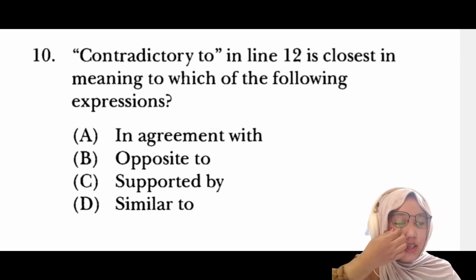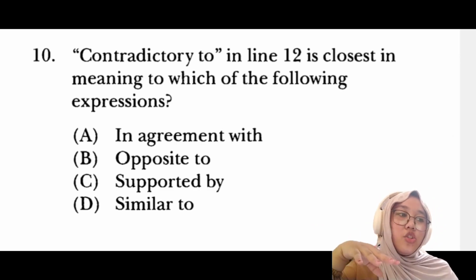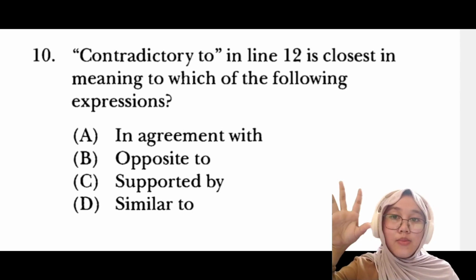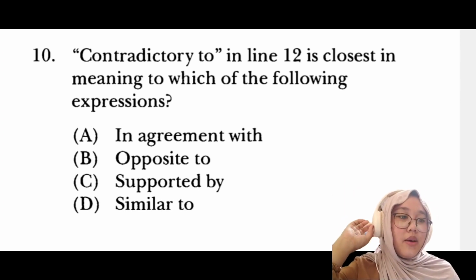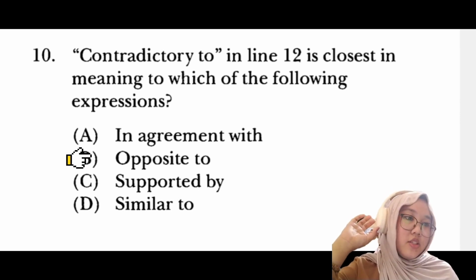So the meaning of contradictory to is option B, opposite to.